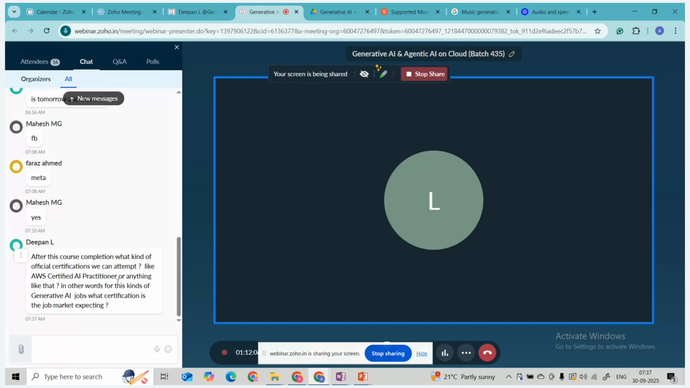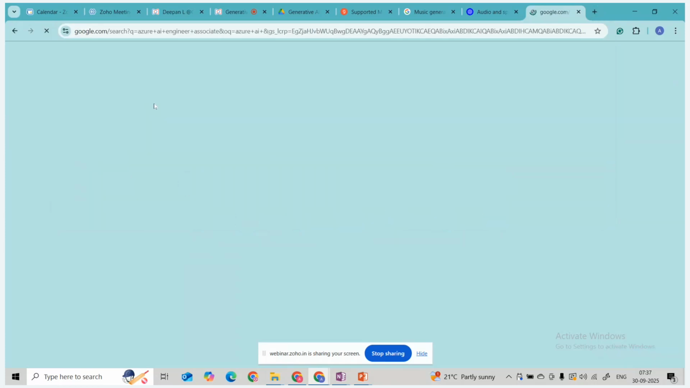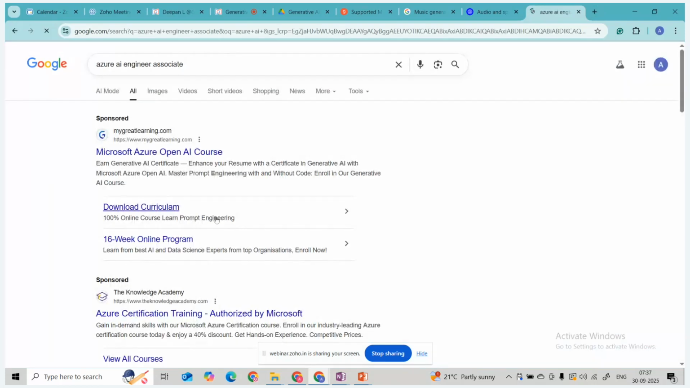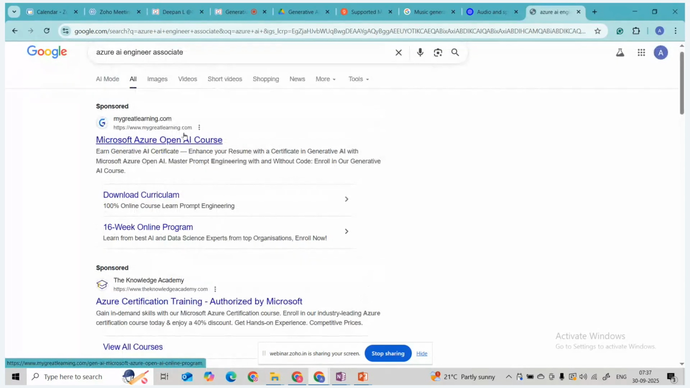Here you can see there is a certification, guys. Azure AI Associate Engineer is there. So this is the certification, Azure AI Associate.